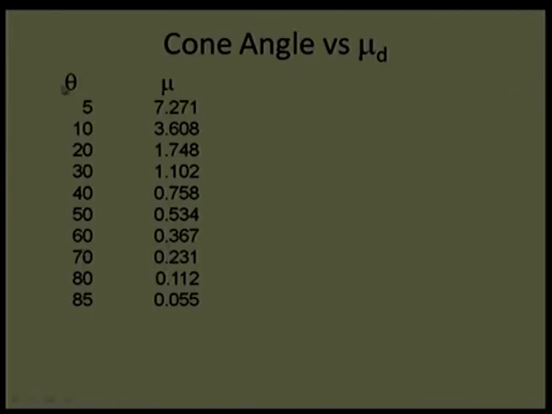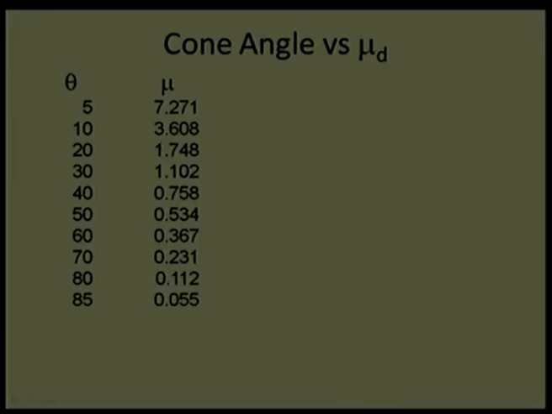But one interesting point to observe is that there is a high sensitivity. This expression is very sensitive towards theta. Just changing by a few degrees, the coefficient of friction is changing drastically. Take an example from 5 and 10. If theta is only 5 degrees, a half cone angle, the overall cone angle is 10 degrees, and here from 5 to 10, that means the overall cone angle is 20 degrees. From 10 to 20 cone angle, we find coefficient of friction of 0.73 and here 3.6, almost half.